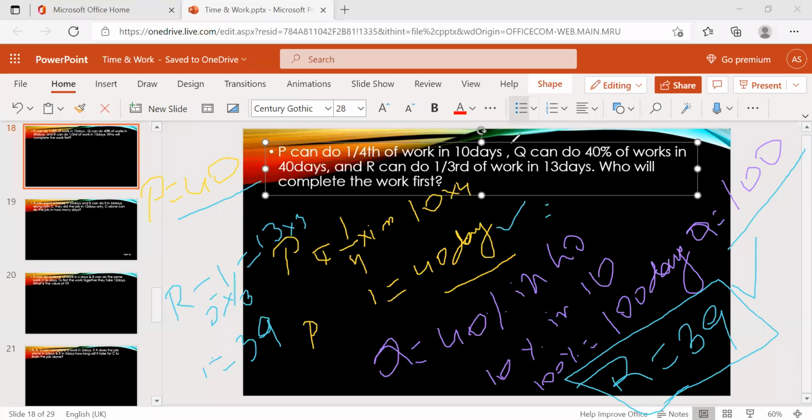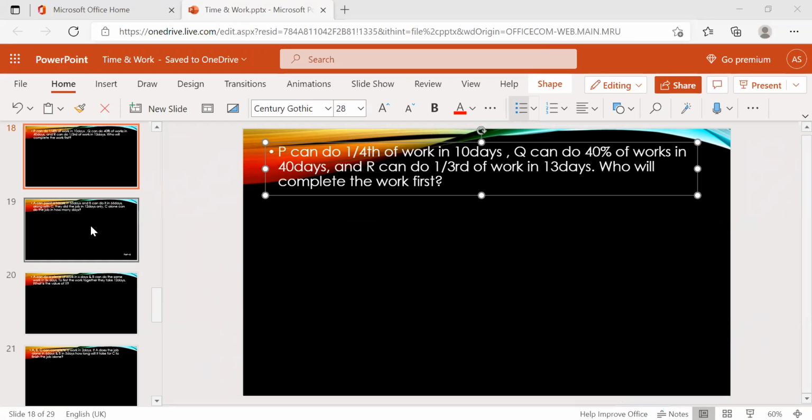Sorry, 3/4 is 75%, right? It's nothing but 33.33%. Okay, this is 33.33% in 13 days. So 100% is nothing but 39 days. Okay, clear? So R will complete the work first. Hope you're clear. Now we're moving to the next question.